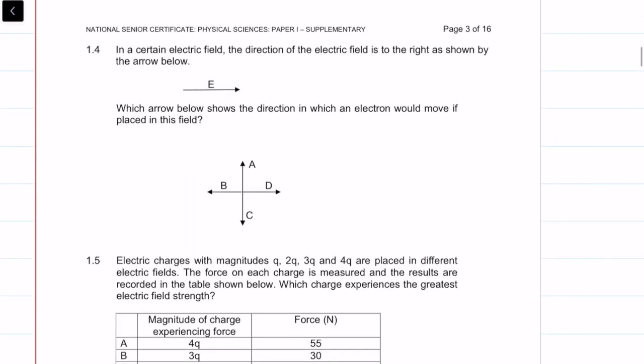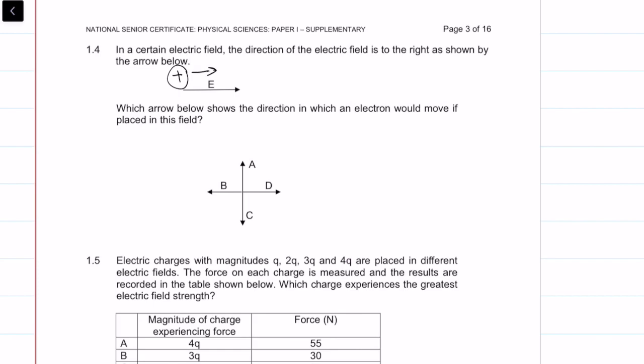Okay, so in a certain electric field, the direction of the electric field is to the right as shown. The convention is that the electric field tells us the direction that a positive point charge would move. So a positive point charge would move rightwards.